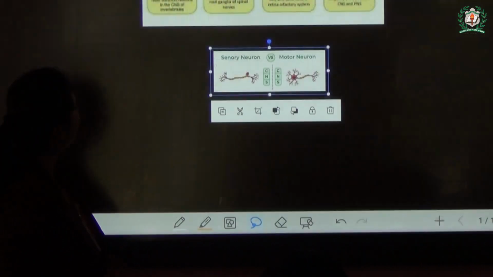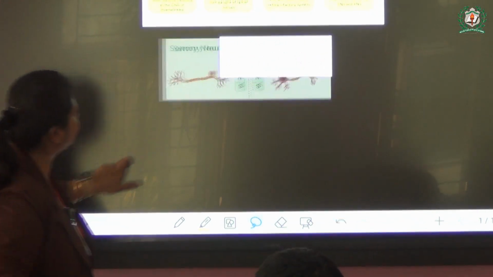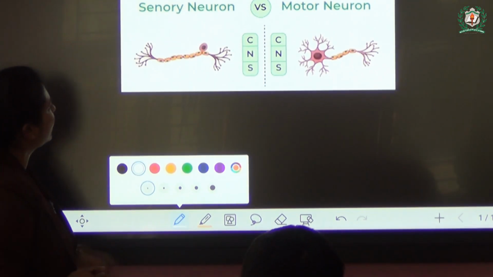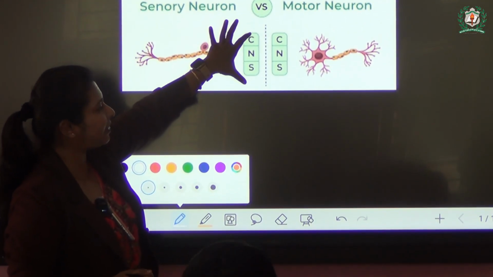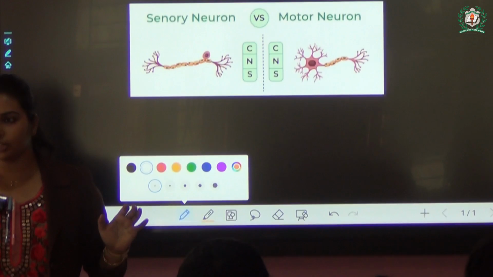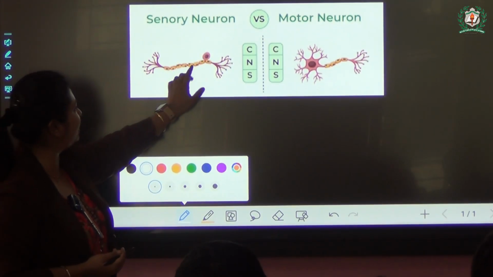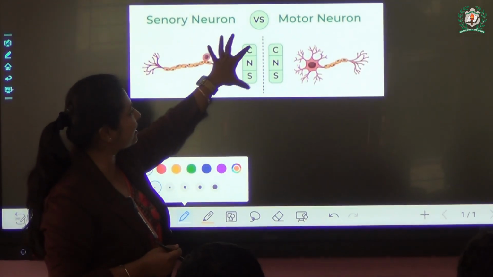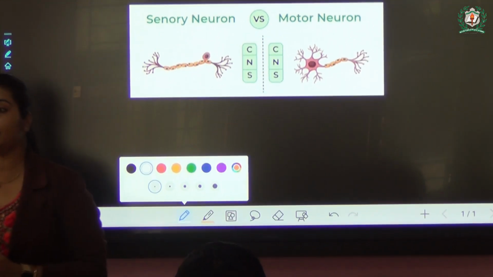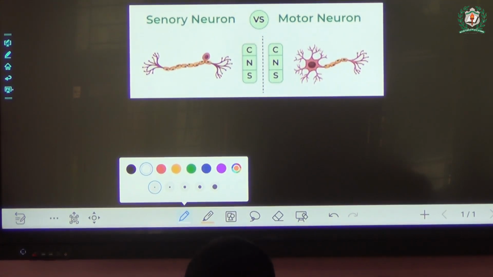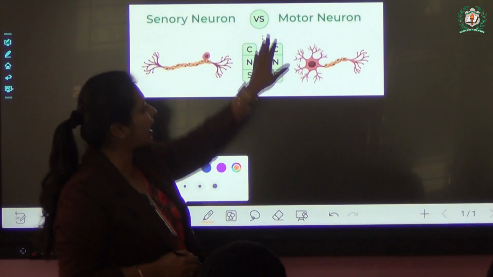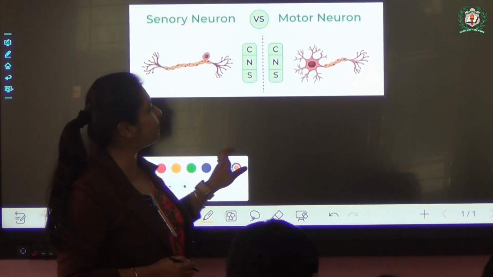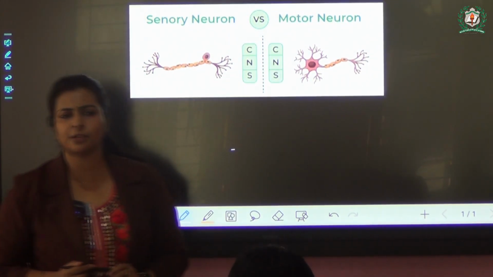So here, I guess this image is clear. Is this? Fine. Look at this. This one is the central nervous system. Central nervous system means brain or the spinal cord. So you can understand one neuron is sending something towards the central nervous system. Another one is receiving something from the central nervous system. So depending on their function, there can be motor neuron or the sensory neuron. If it is motor neuron, what is their function? You can see, acha, what is the purpose of dendrites?